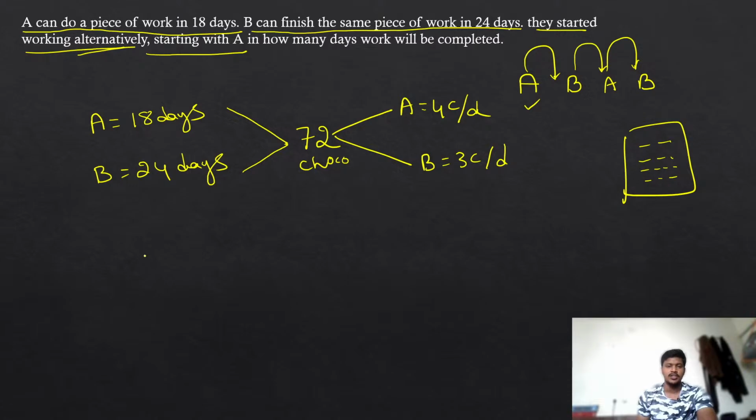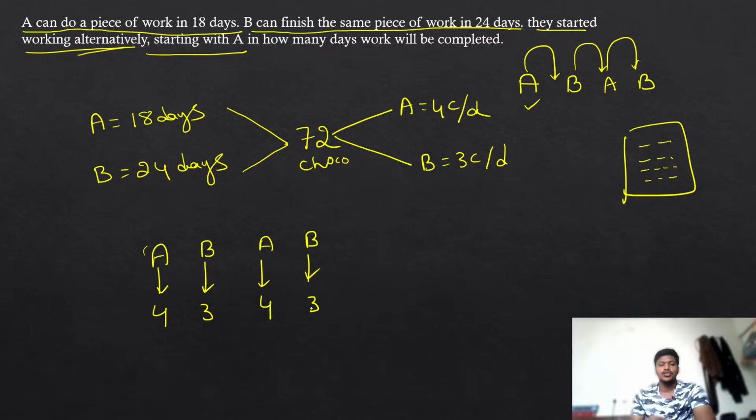Now in my case, A is eating on the first day. So A can eat 4 chocolates. Next, B is eating on the second day. So B can eat 3 chocolates. Again, A is eating on the third day. So A can eat 4 more chocolates. Again, B is eating on the fourth day. So B can eat 3 more chocolates. So you have to eat like this till you complete the packet.